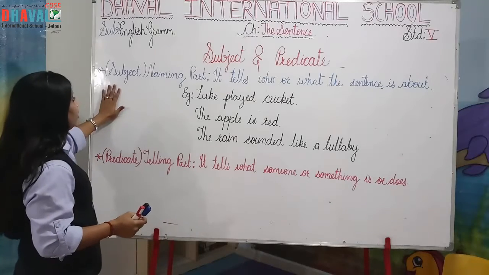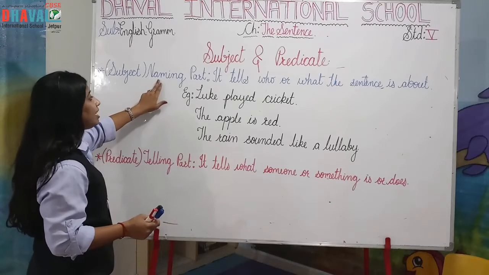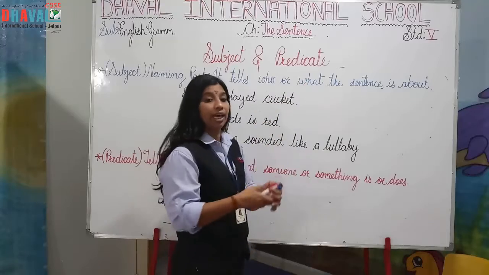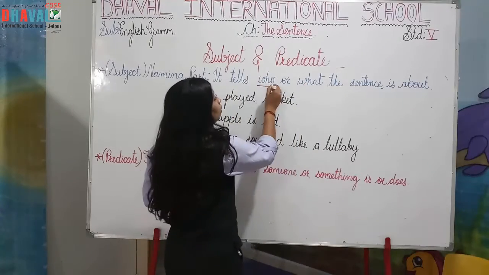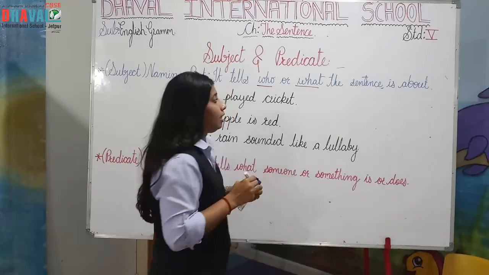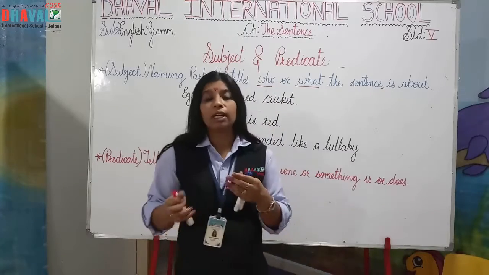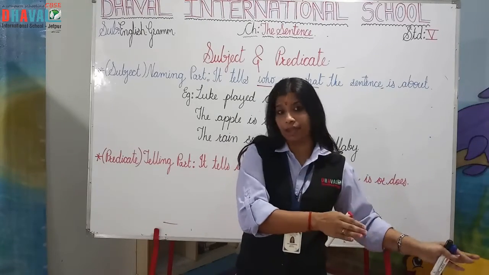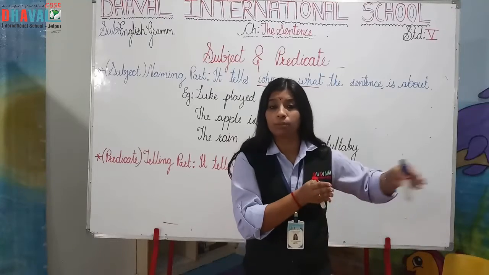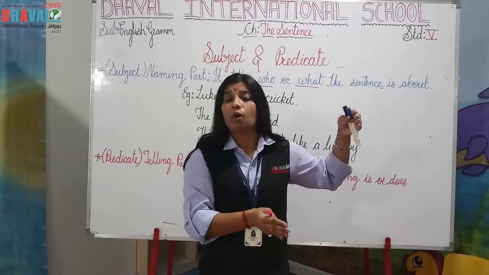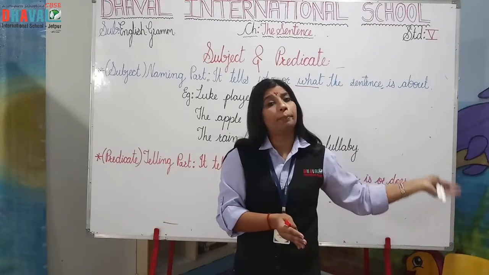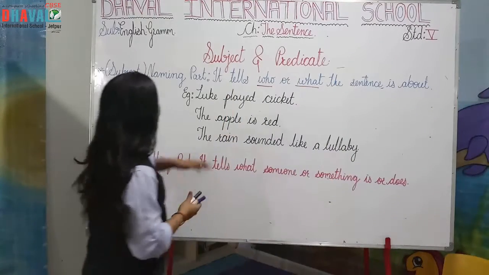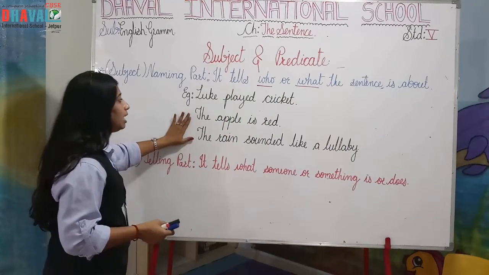Okay. So here I have written subject. Subject means naming part. It tells who or what. Okay. It tells कौन और क्या the sentence is about. कौन या किसके बारे में ये सेंटेंस कहा गया है. ओके. और बाकी के जो शब्द होते हैं which starts from verb, that is called predicate, which tells something about the subject. As I have written here some examples, 3 examples are there.